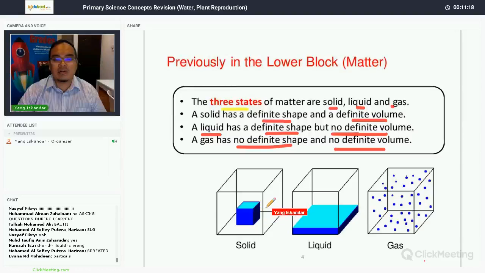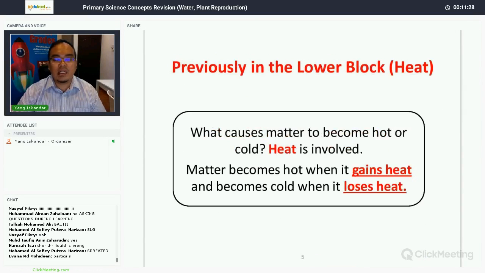Okay, so you can see here solid, definite shape, definite volume. Liquid has definite shape but no definite volume. But gas, no definite shape, no definite volume. So that's what we learn under the topic of matter. Now, under the topic of heat,